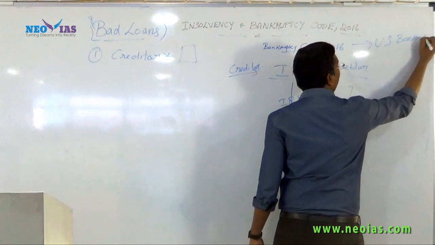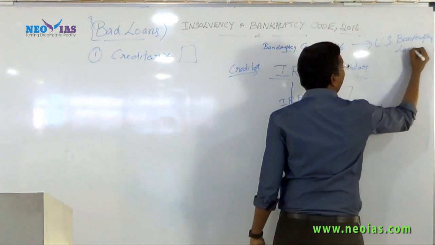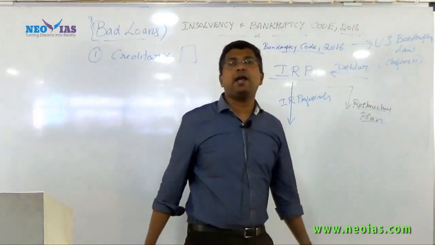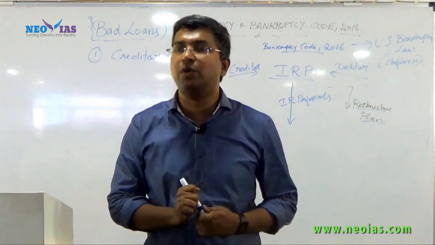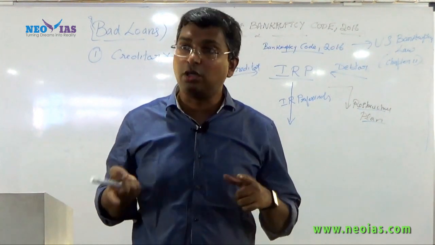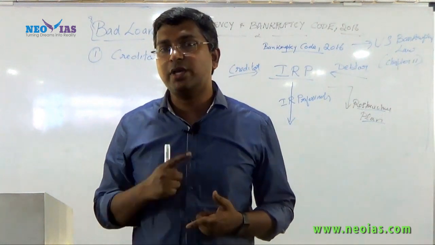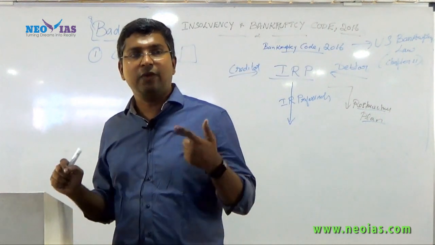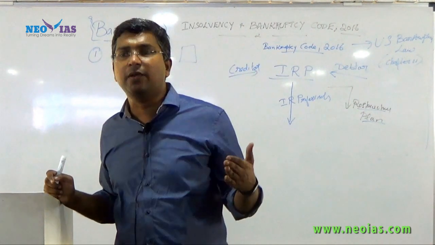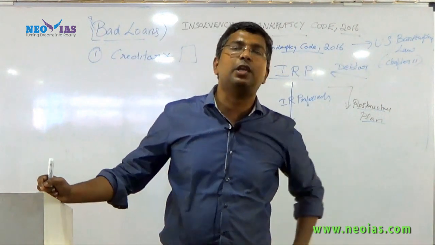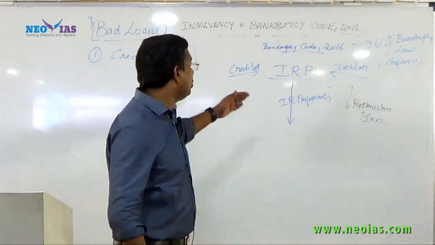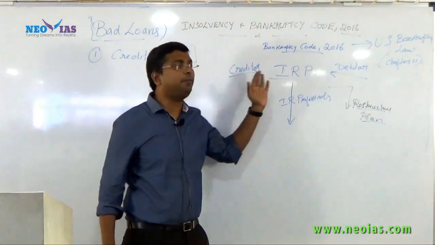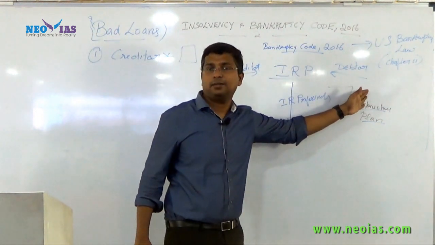In US bankruptcy law, Chapter 11, which is very important, says that when a company becomes bankrupt, the first thing they will do is not to wind up. The first aim in US law is how you can revive this business. Only if they feel it's not possible to revive it will they suggest going for liquidation. So in this new code, the resolution process can be initiated either by the creditor or by the debtor.